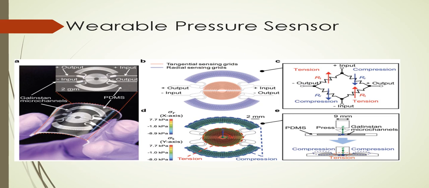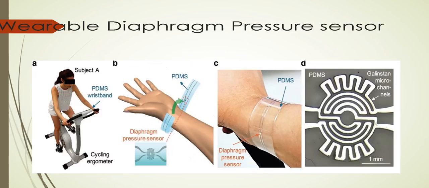Then we move on to the wearable pressure sensor. A wearable pressure sensor means we are using a wristband watch. Like this one I am showing in the diagram, a wristband watch is used to measure the blood pressure levels of our body whenever we are running, and we can calculate the blood sugar level with this wearable pressure sensor.